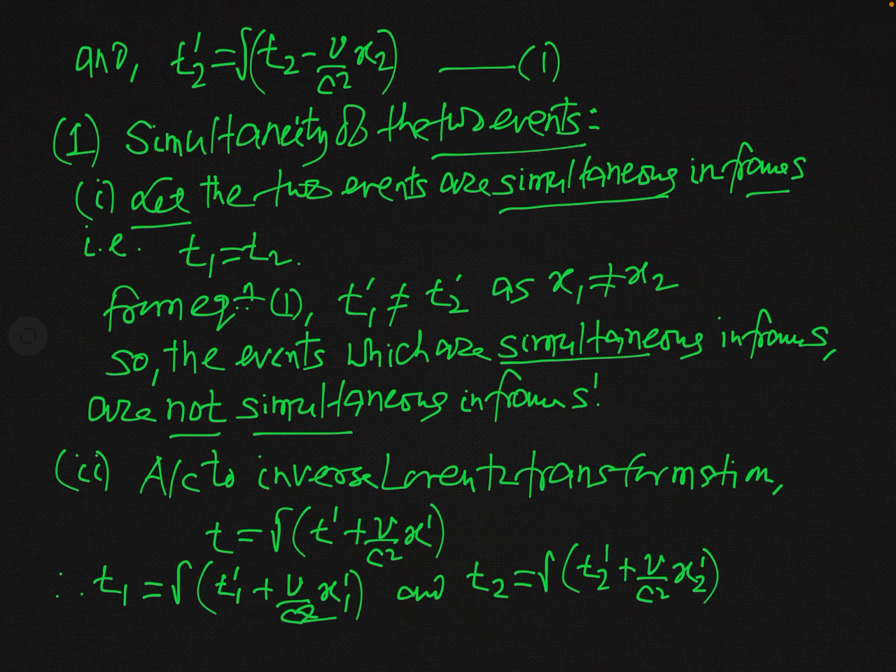From these two transformation equations, we will test that if the two events are simultaneous in frame S prime, whether they are simultaneous in frame S or not. You will again find that the two events which are simultaneous in frame S prime will not be simultaneous in frame S. So let us see how it is possible.